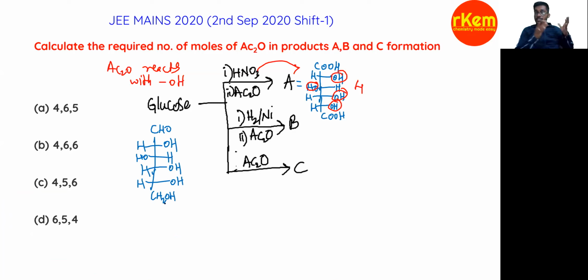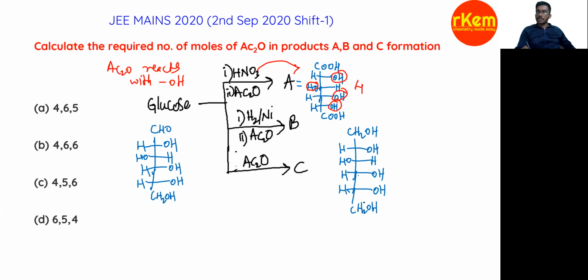If it reacts with H2/Ni, hydrogenation in the presence of nickel, what will happen here? So we get CH2OH. The aldehyde gets reduced. So the concept here is that the aldehyde gets reduced, and we get this compound. So how many alcohol groups?